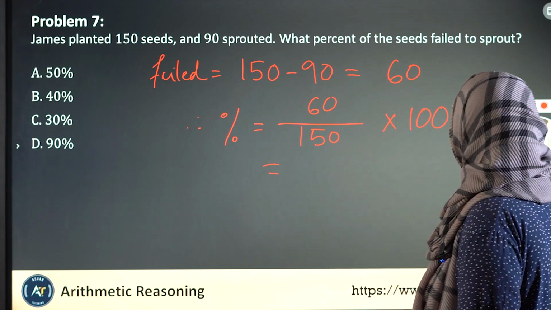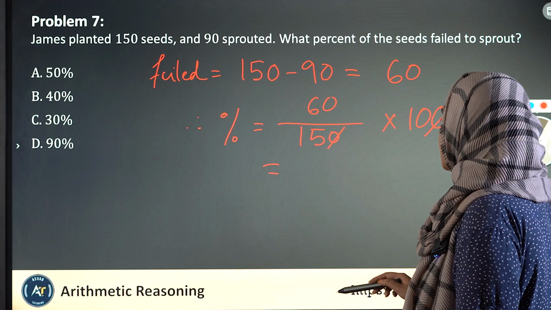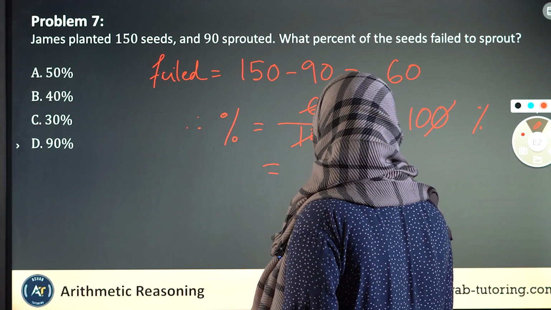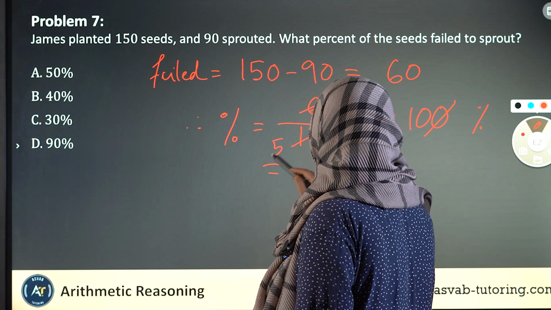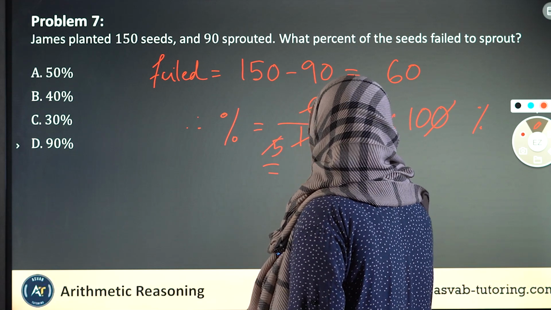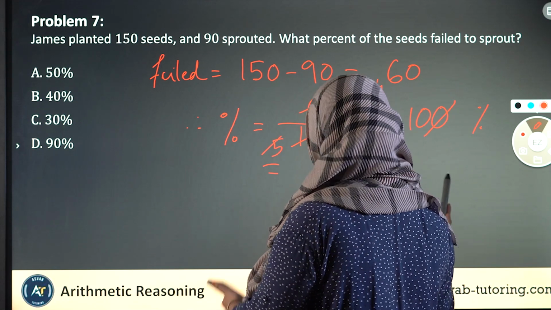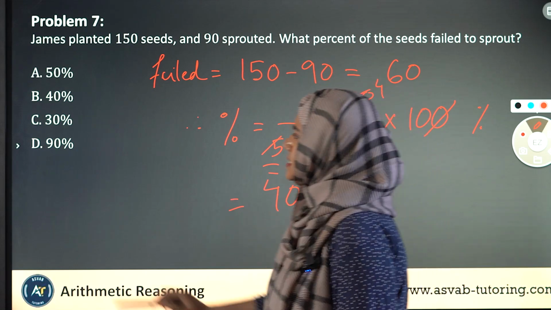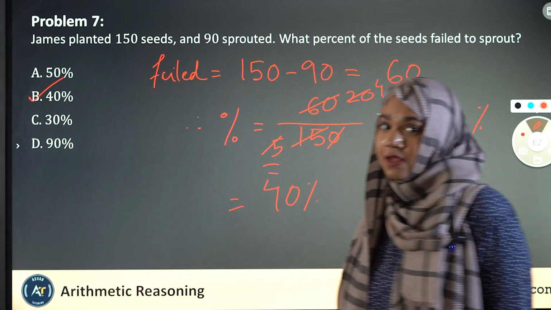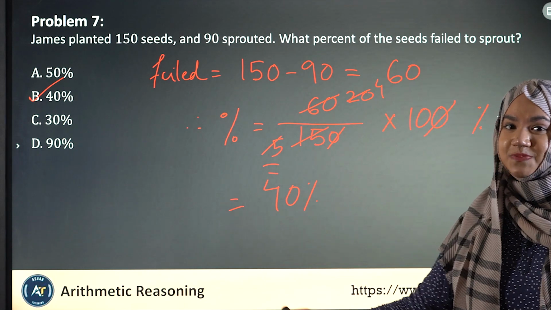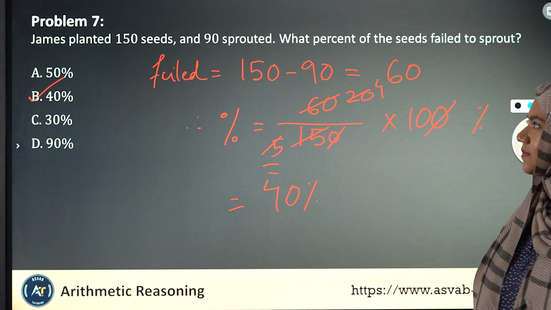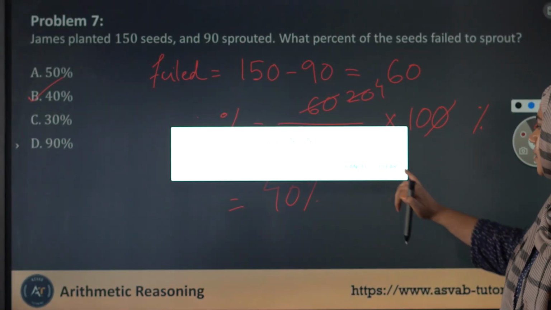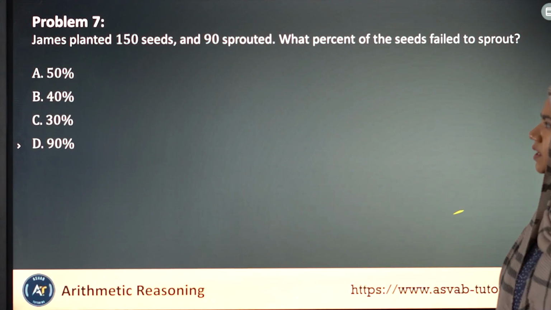And now we can do basic math. We can cut the zeros. We can simplify 15 and 60. We can simplify it with 3 times 5, 3 times 20, 5 and 4, 4 times 10, which is 40%. So my correct answer to this is option B, sorry for the sound, option B, which is 40%. Okay? So that is problem number 7. Let's now move on to problem number 8.